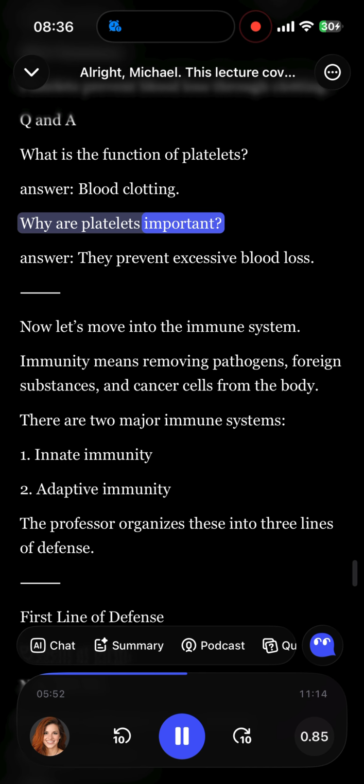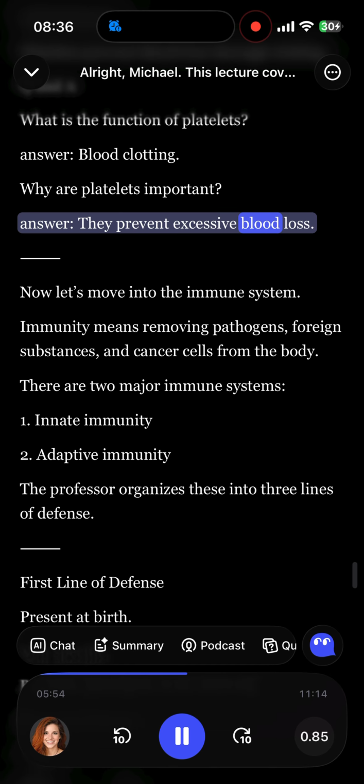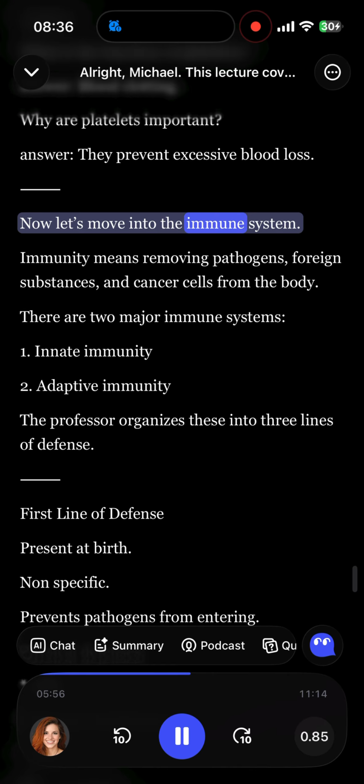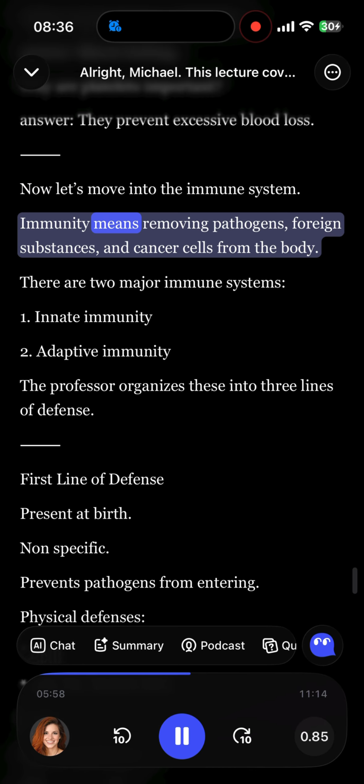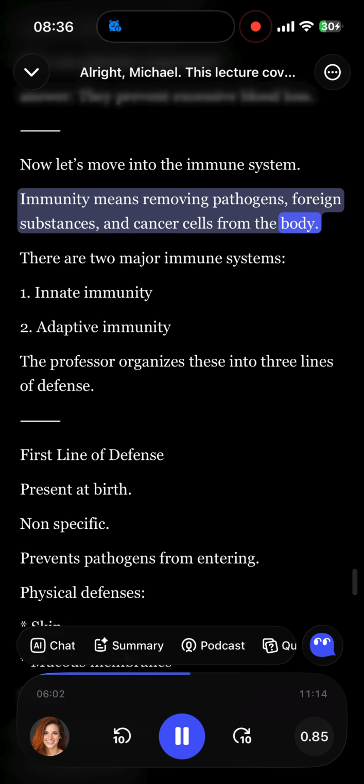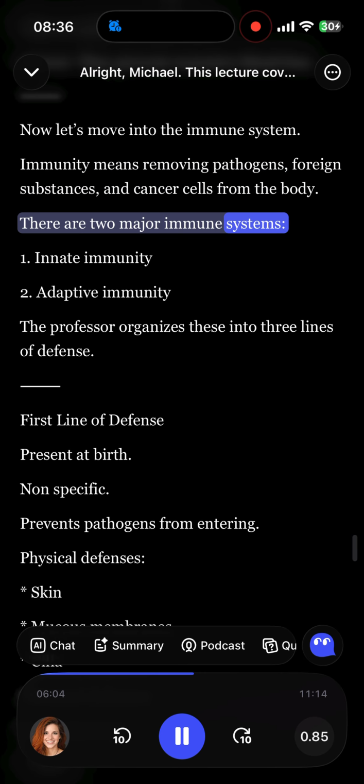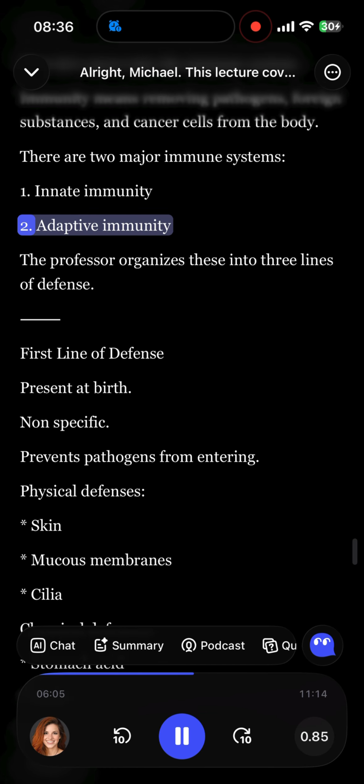Now let's move into the immune system. Immunity means removing pathogens, foreign substances, and cancer cells from the body. There are 2 major immune systems. 1. Innate immunity. 2. Adaptive immunity. The professor organizes these into 3 lines of defense.